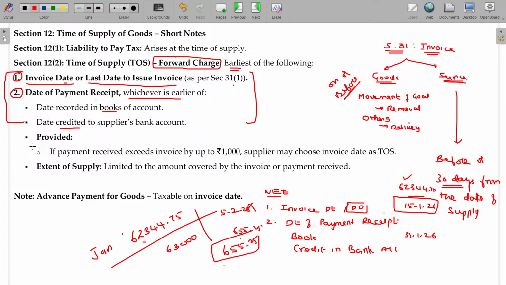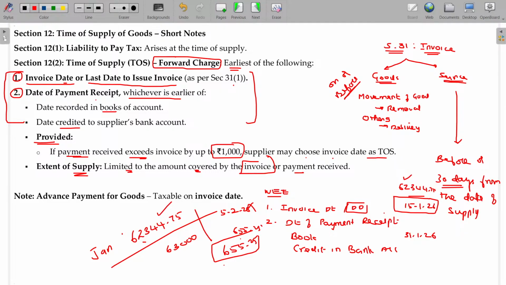Provided if payment received exceeds invoice by up to 1000, the supplier may choose the invoice date as time of supply. The actual invoice date for the 1000 may come in the next month only, no? That time is considered as time of supply, only to the extent of 1000. And extent of supply, how much is considered as supply for this month, sir? Limited to the amount covered by the invoice or payment receipt. To the amount covered, how much is covered in the invoice? 62,344. This amount will be considered as your taxable amount this period.